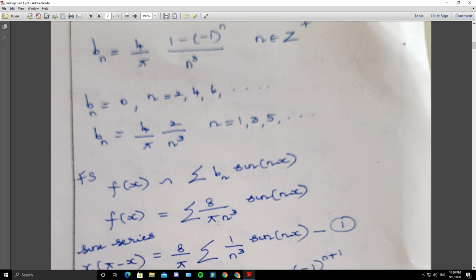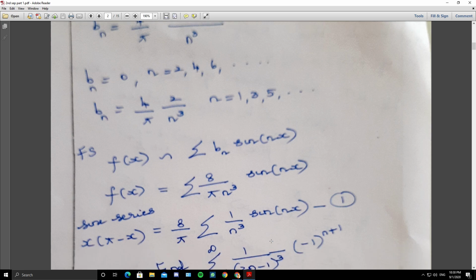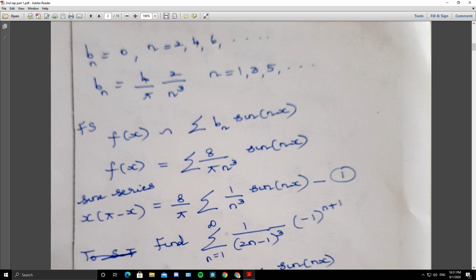So take 8 by pi out. Summation 1 by n cube sine of nx. So we have expanded x into pi minus x as the sine series. This is a second degree function, a parabolic function, expressed as a sine series. Now if you are asked to find the sum to infinity of this series, 1 by 2n minus 1 whole cube.